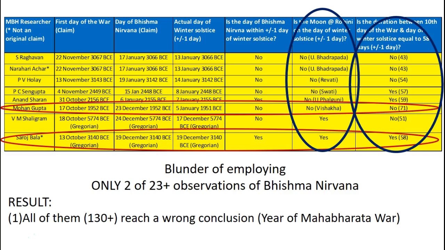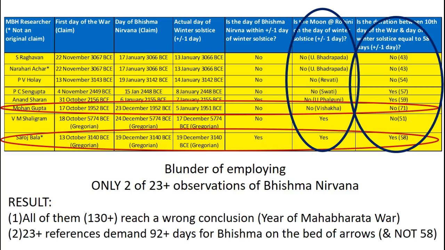And why is that? Because if you look at all the 23 plus references specific to Bhishma Nirvan, it demands Bhishma to be on the bed of arrows for more than 92 days and not 58 days.